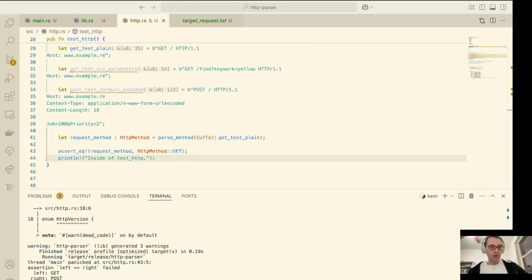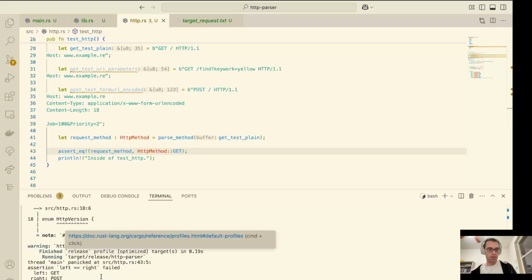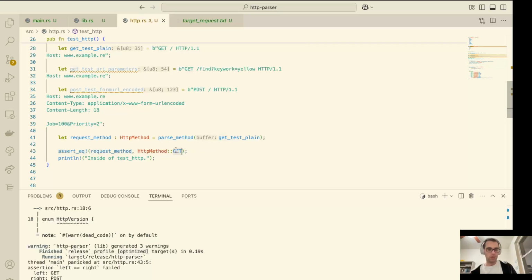All right, in our last video, we wrote our very first parsing function where we were parsing out the method of the HTTP request. We also saw how we can test it using this equality assertion here in Rust. When we broke it, it broke. When we wrote the correct assertion, it passed, which is what we should expect. This is nice. It means we have this little reusable piece.